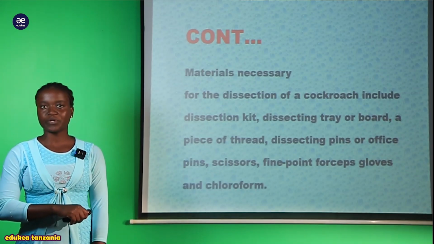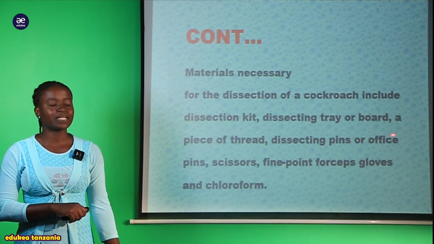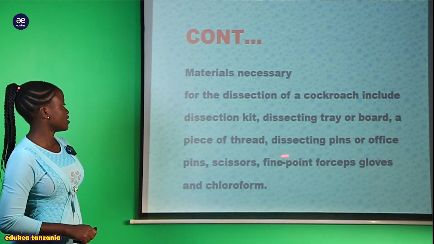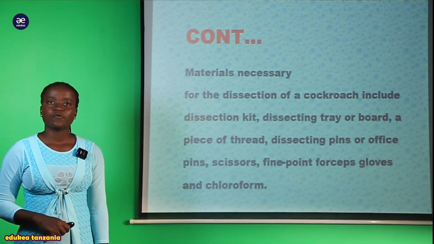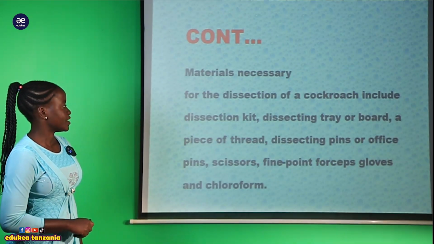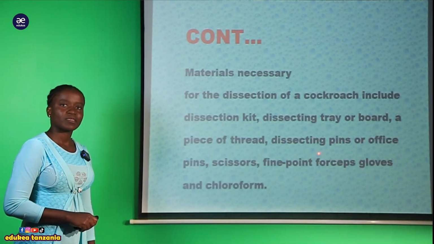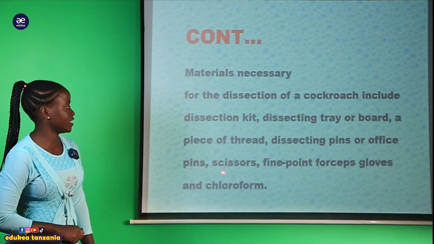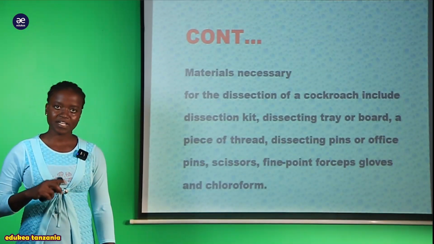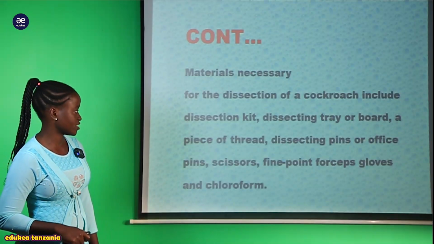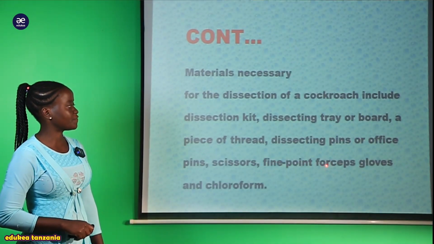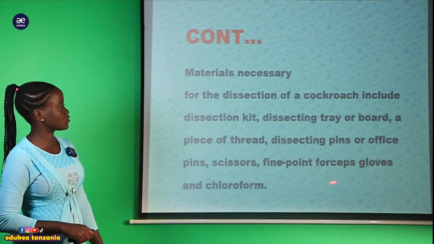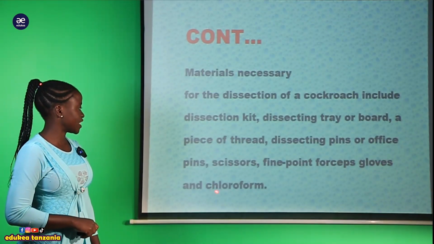This one will be found in the laboratory. And also we have a piece of thread, and this piece of thread will be found in the laboratory. We have the dissecting pin or office pin, and also we have the scissors, mkasi pia utapatikana ndani ya dissecting kit. We'll have also the fine pointed forceps and also we have the gloves and the chloroform.